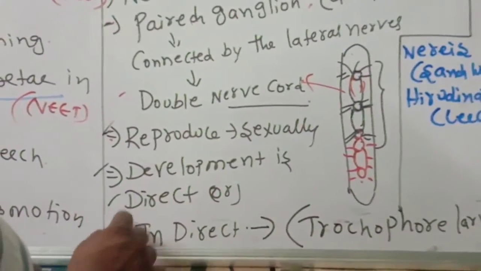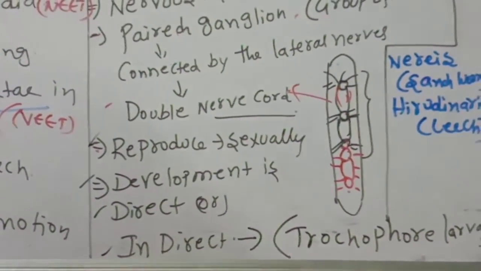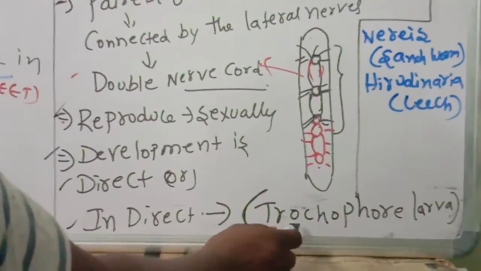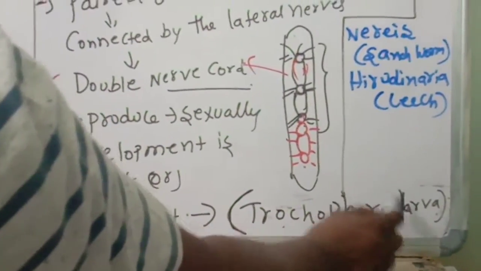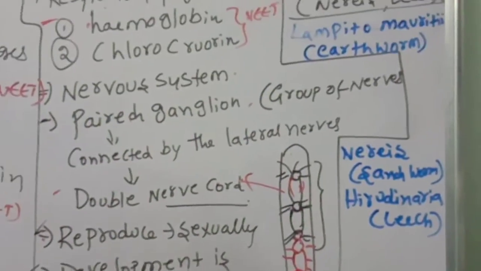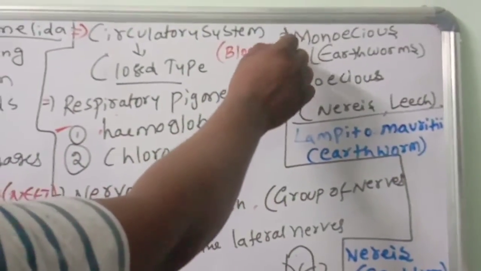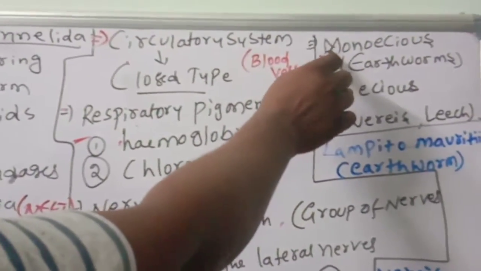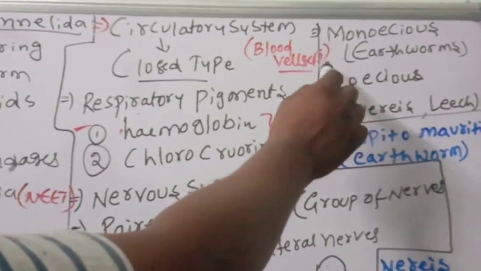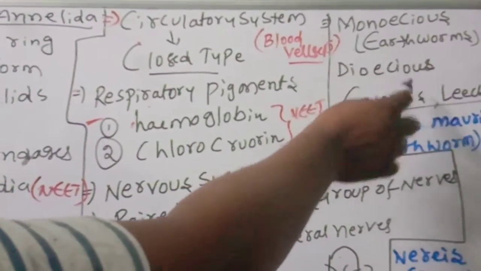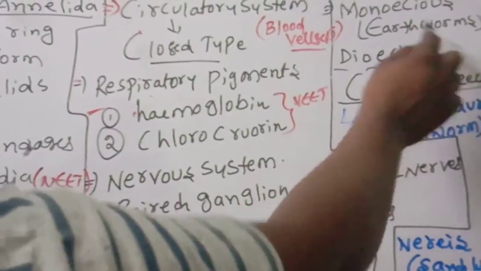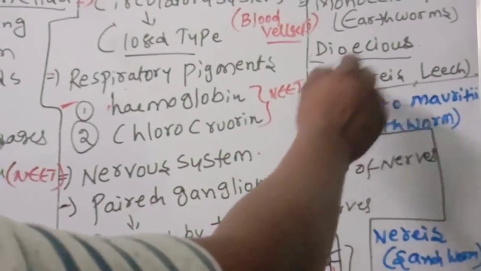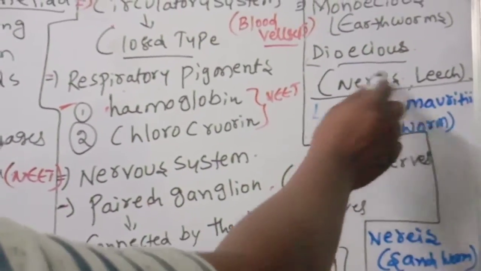Development is either direct or indirect: without a larval form or with a larval form. If a larval form is there, the best example is the trochophore larva. Some annelids are monoecious. What is the meaning of monoecious? Both male and female sex organs are present. Example: earthworm. Dioecious means male is separate and female is separate. Examples: Nereis and leech.